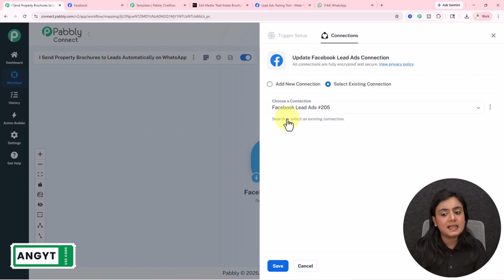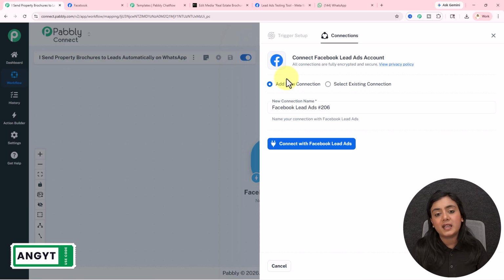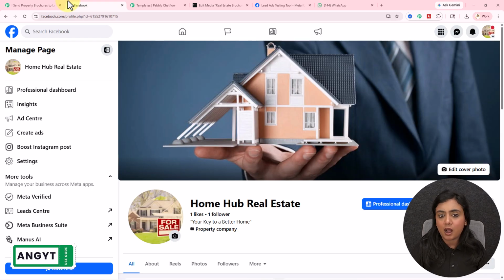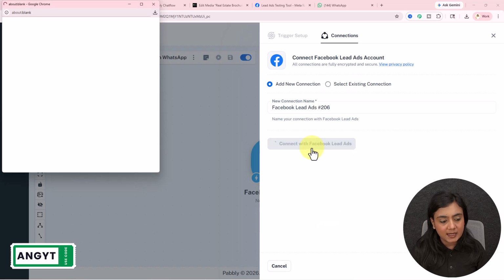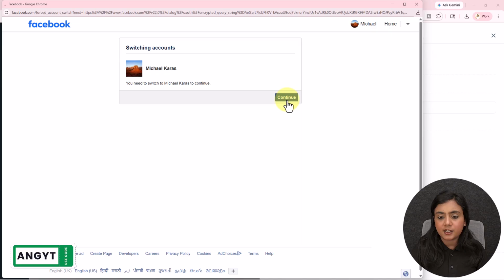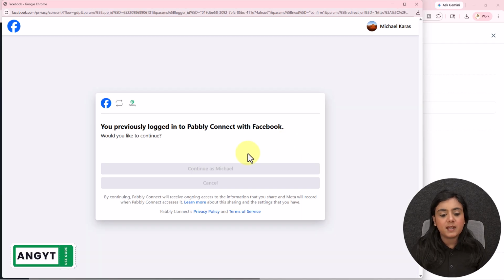If you want, you can select the existing connection from before. I will teach you how you can add a new one. Simply log into your Facebook account on a new tab to create this connection super easily. Click on this connect with Facebook lead ads button. As I've already logged in, I will continue this account from here as well as from this option.